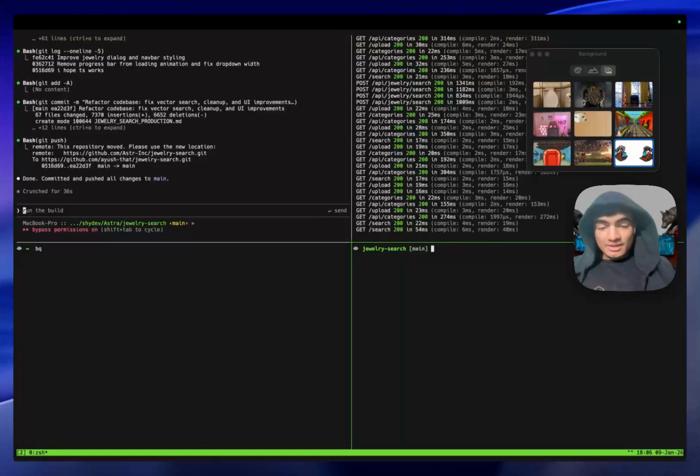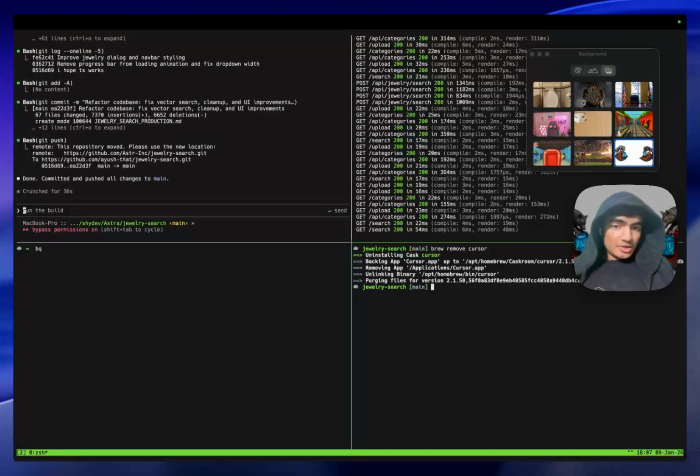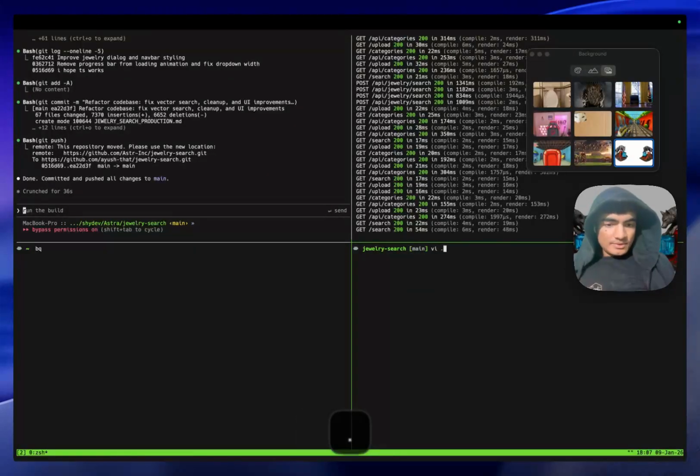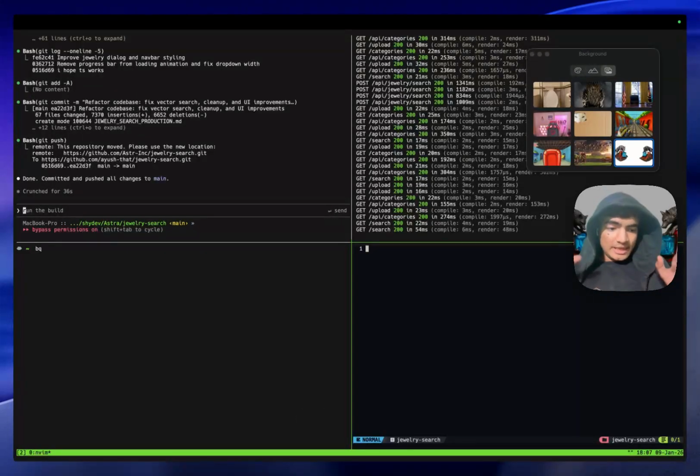Suppose I have to edit something, I will not use Cursor. Uninstall Cursor, brew remove cursor, uninstall your Cursors, and switch to NeoVim. And if you don't want to spend time configuring your NeoVim, you can just download NeoVim and set up NvChad. That's what I've done. I've tried everything, LunarVim, and there are a lot of options, but nothing comes closer to NvChad. So I've put an alias, so vi, vim, everything opens NeoVim.